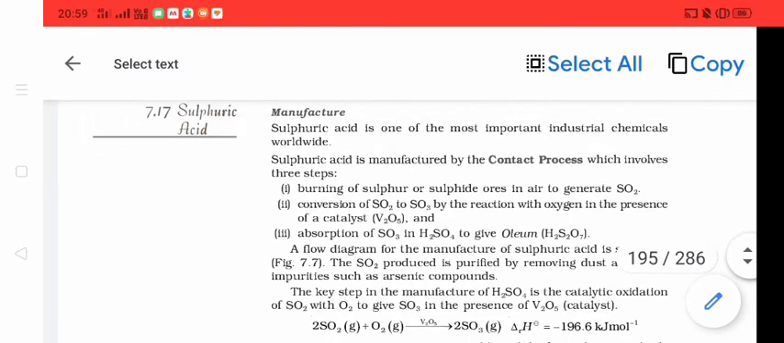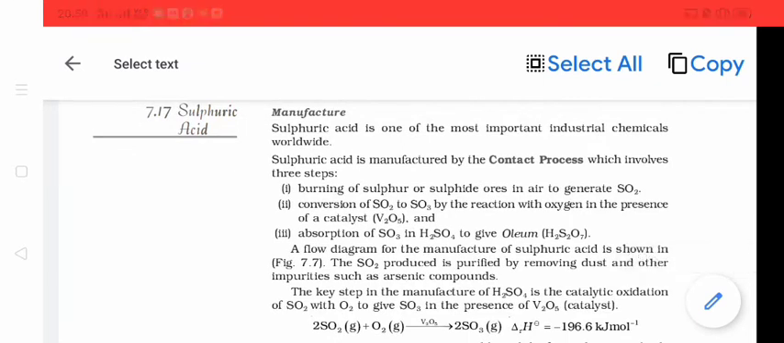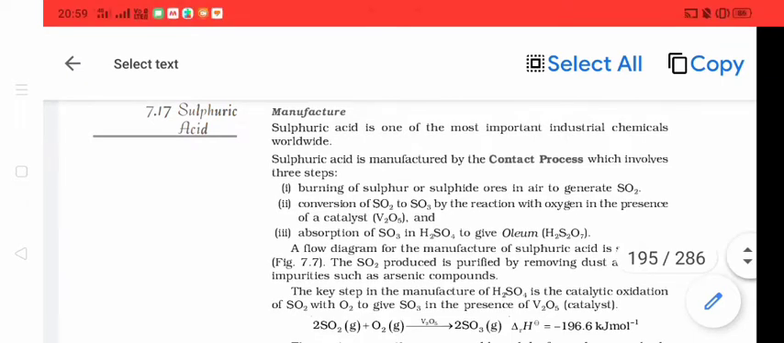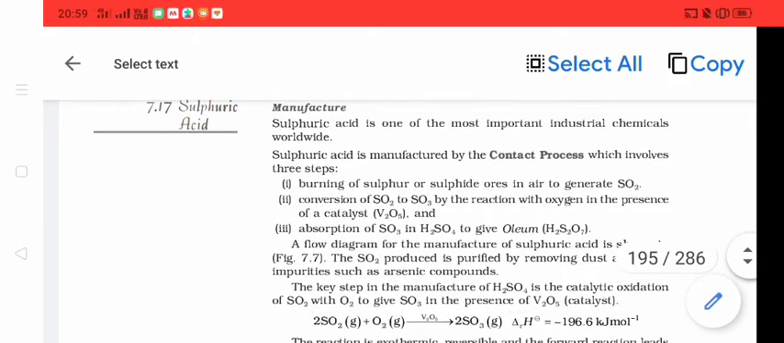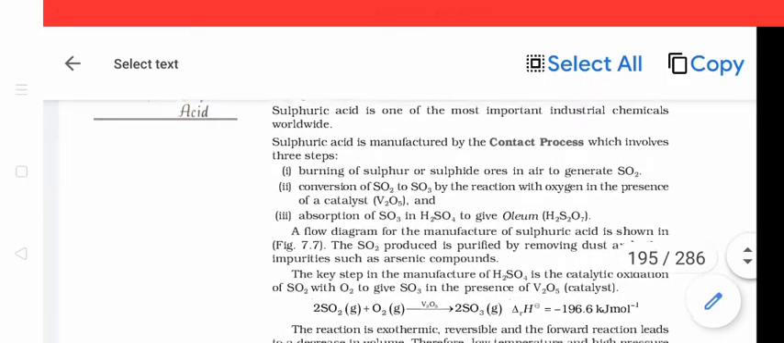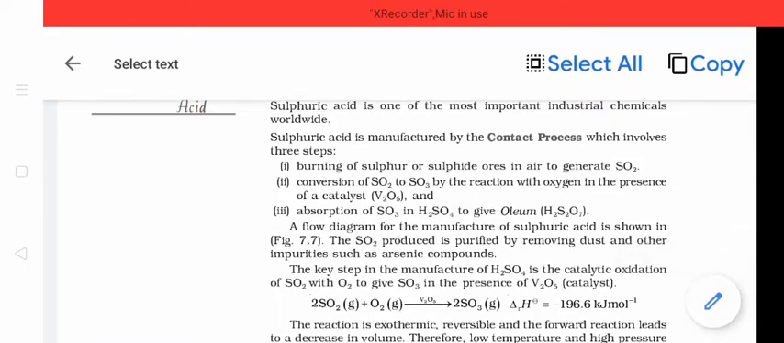Now we will discuss the preparation of sulfuric acid. First of all, the formula of sulfuric acid you very well know, that is H2SO4. Second, the method by which it is prepared is called the contact process. It basically consists of 3 steps.